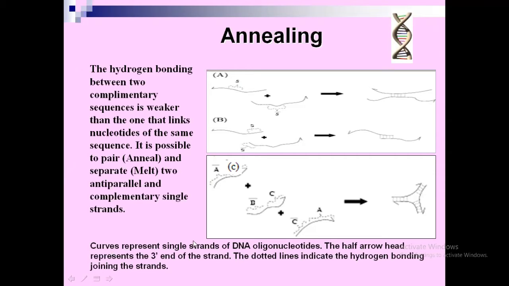Here the curves represent single strands of DNA oligonucleotides. The half arrow head represents the 3' end of the strand. This one is the 3' end. This is the 5' end. The dotted lines indicate the hydrogen bonding joining the DNA strands. When the strands join, we get double stranded DNA. So this is the annealing process, or melting is also done.